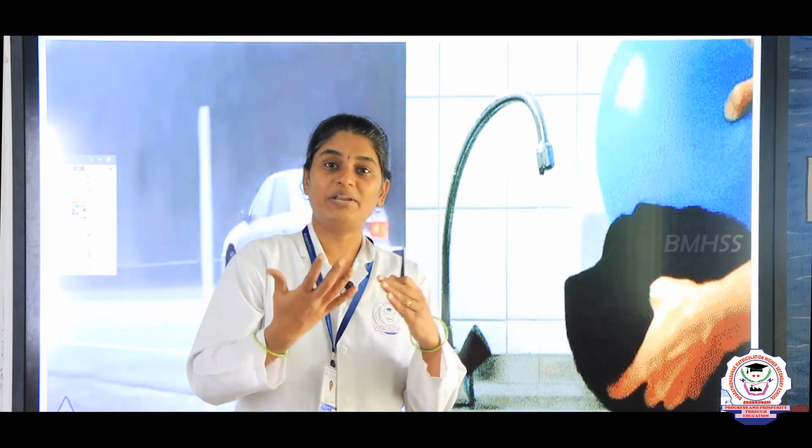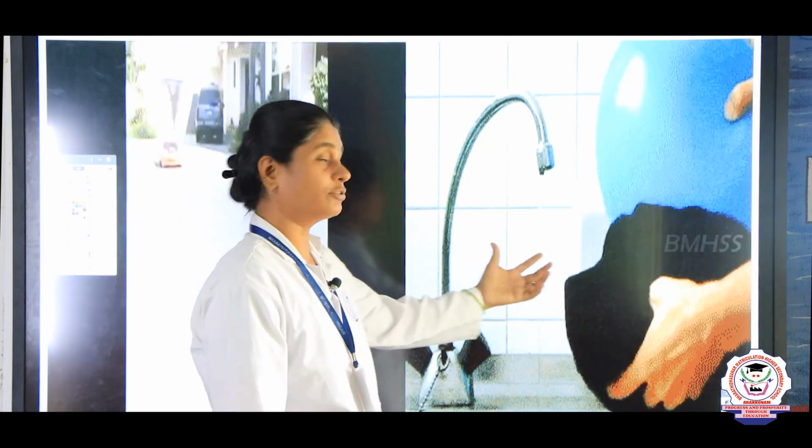When you comb your dry hair and bring the comb near bits of paper, the bits of paper are attracted towards the comb. It means there is a force that acts between the charged body and the uncharged body. When you bring a charged body near an uncharged body, some force exists there, which is known as electrostatic force.